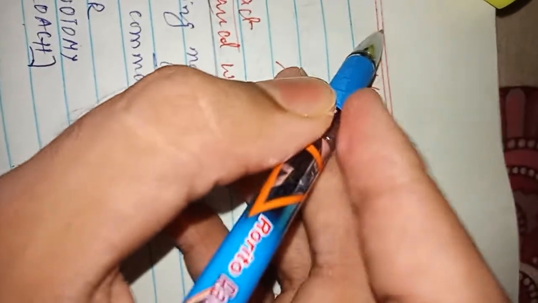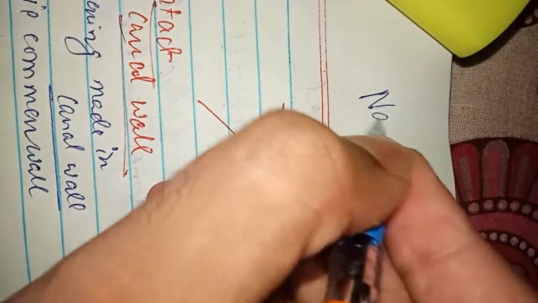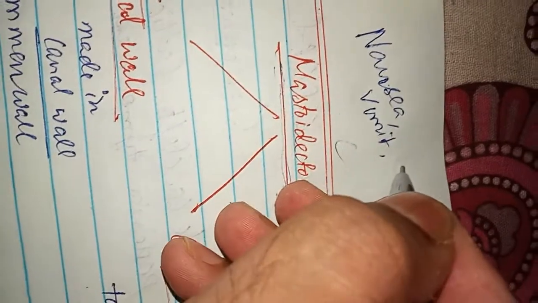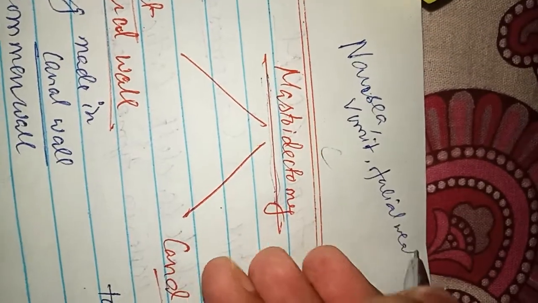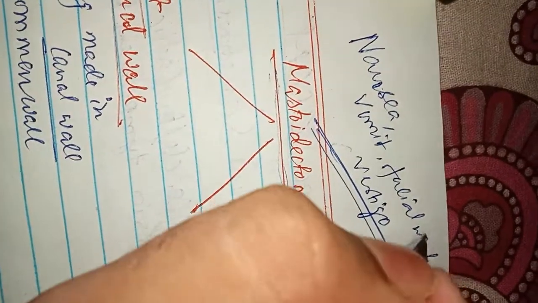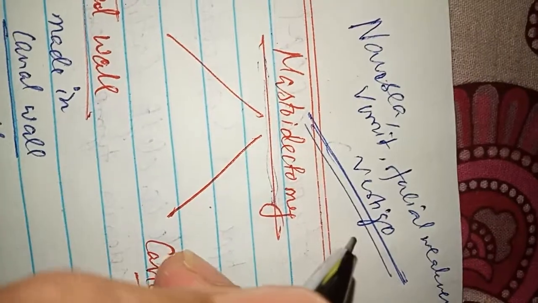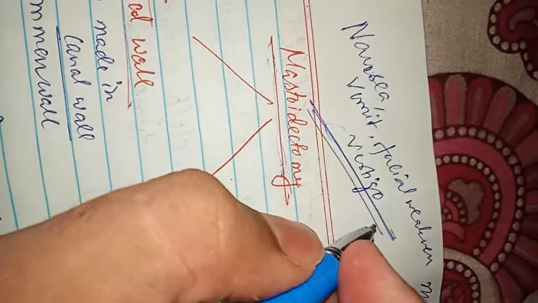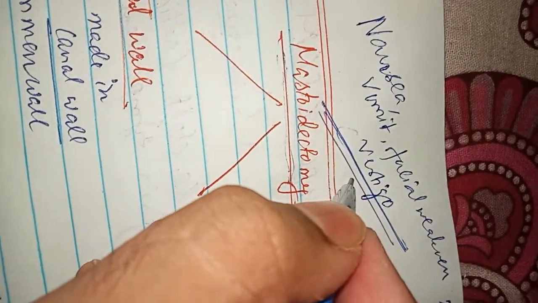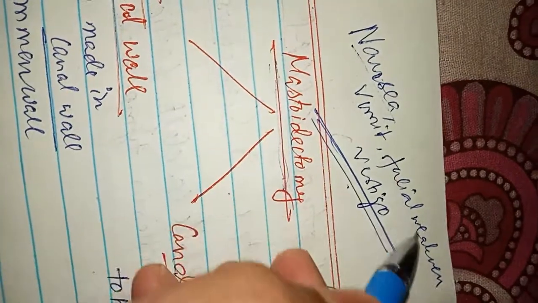We have to do this mastoidectomy surgery when I find there are intracranial complications like nausea, vomiting, facial weakness, and vertigo. These occur due to the persistent presence of cholesteatoma and chronic bone erosion, leading to sensorineural hearing loss associated with nausea, vomiting, facial weakness, and vertigo.